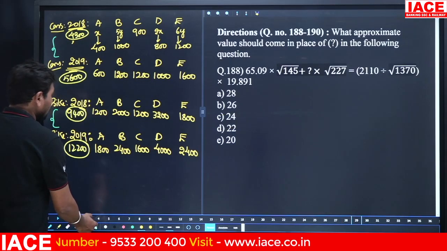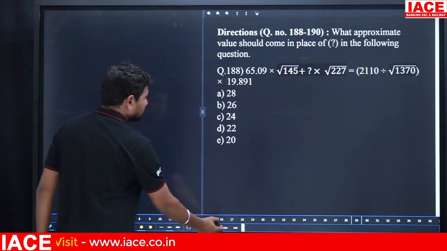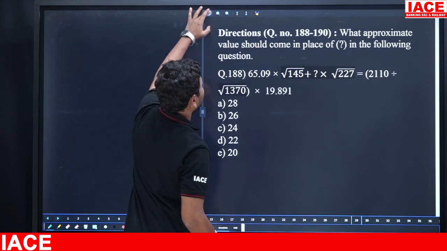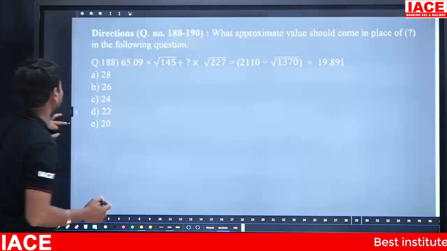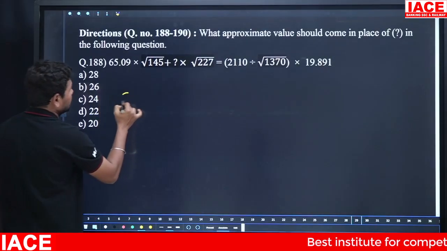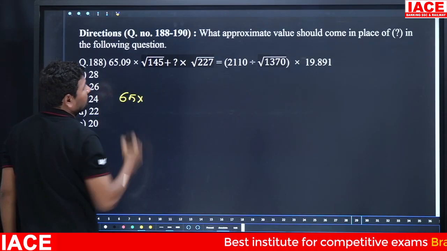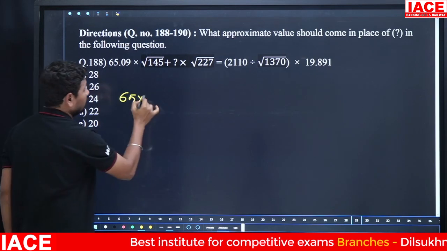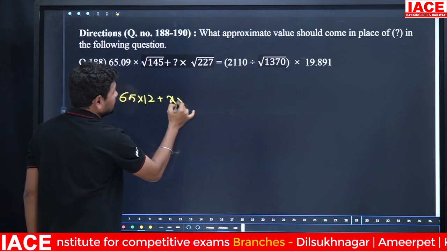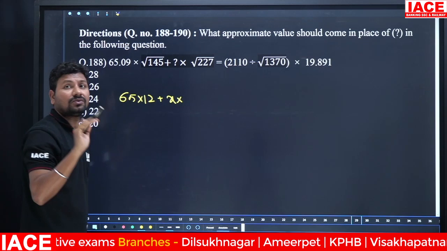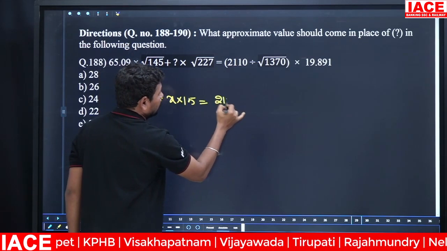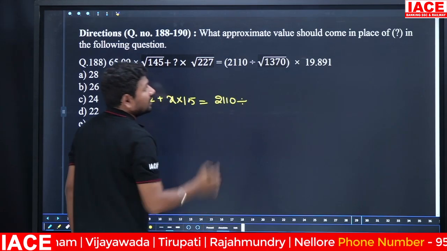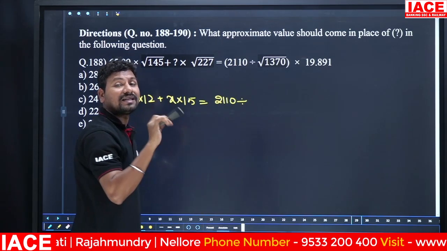Next we have a simplification question. Here 65 as it is we are writing. Root of 145, nothing but root of 144, it is 12, plus x into root of 227, very near to root of 225, its value is 15, and 2110 divided by 1370, it is nothing but 1369.